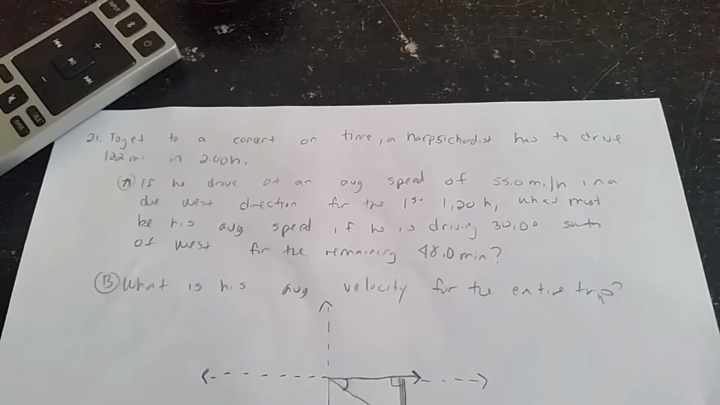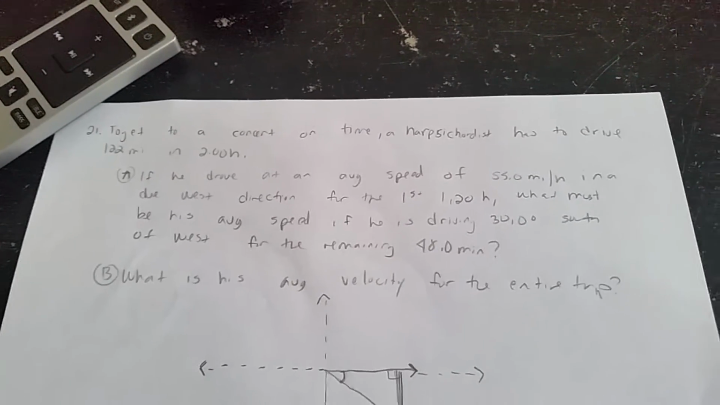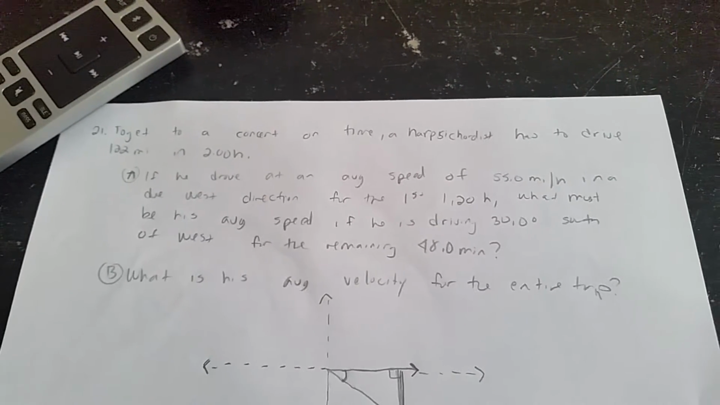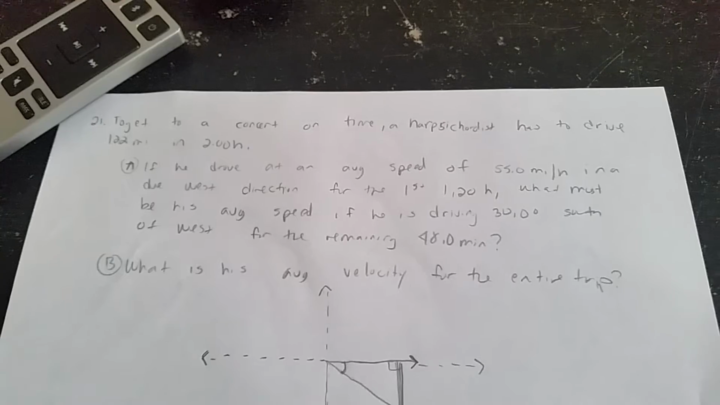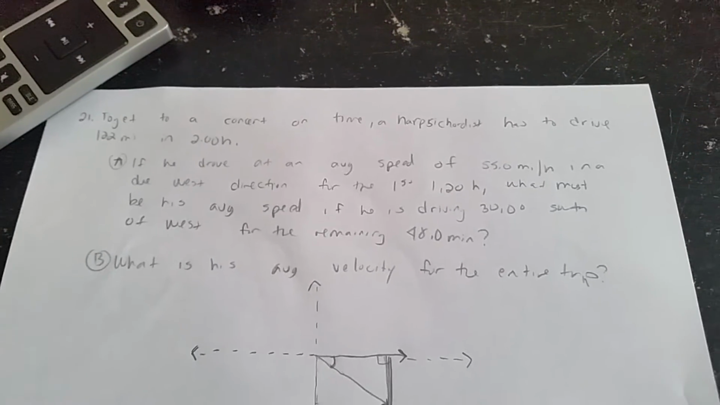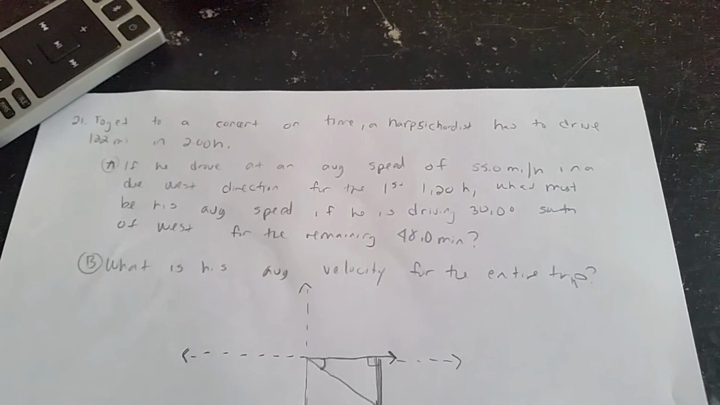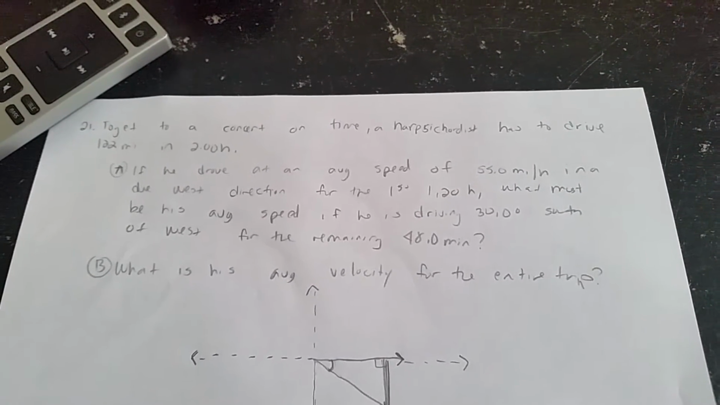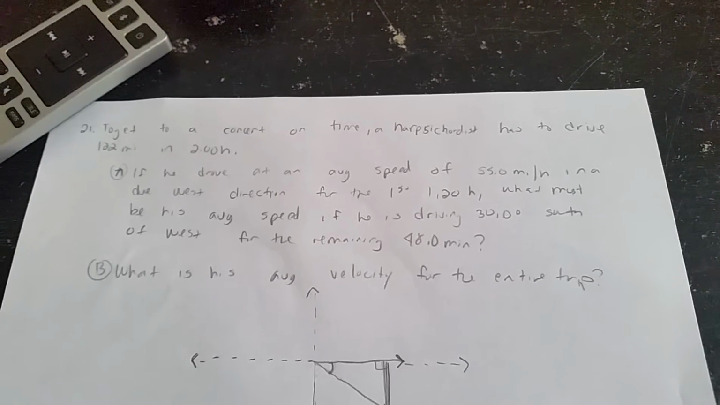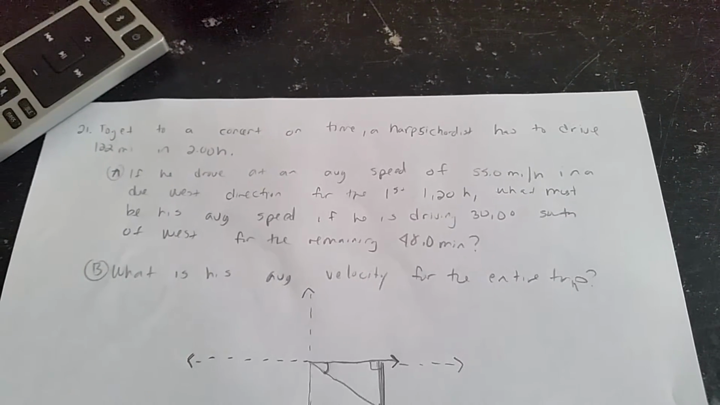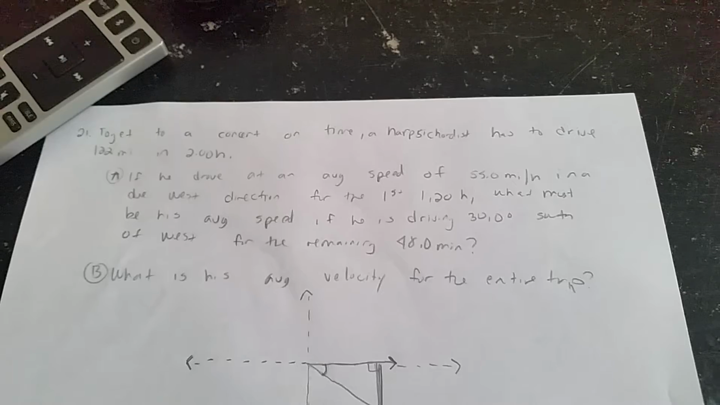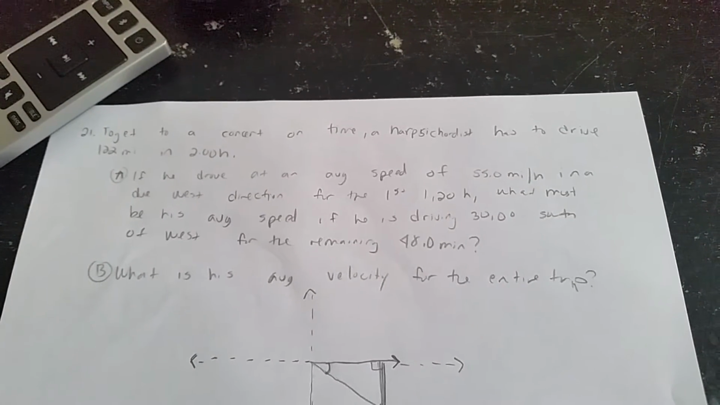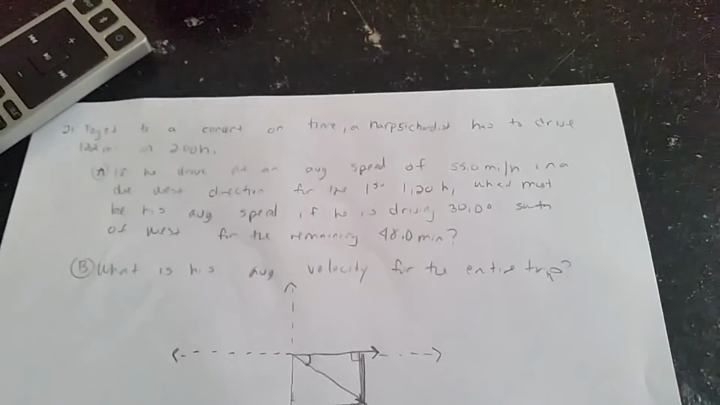I chose question 21, and it states, to get to a concert on time, a harpsichordist has to drive 122 miles in 2 hours. So, the first part asks, if he drove at an average speed of 55 miles an hour in a due west direction for the first hour and 20 minutes, what would be the average speed if he is driving 30 degrees south of west for the remaining 48 minutes? And the second part asks, what is the average velocity of the entire trip?